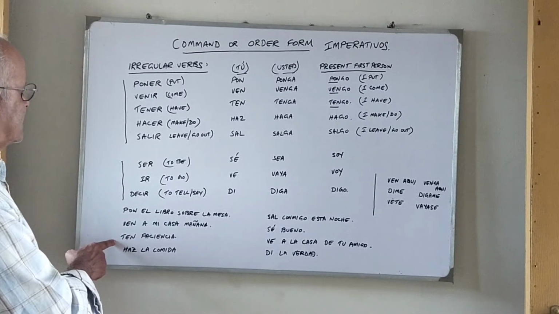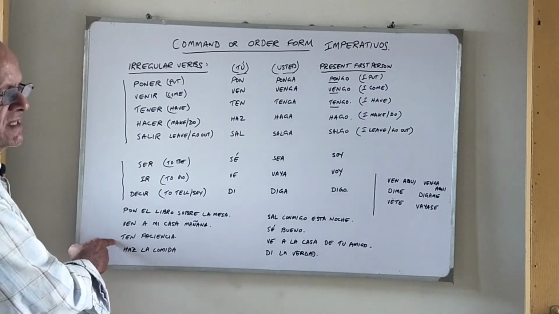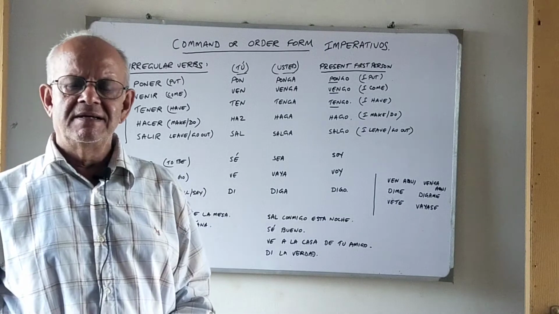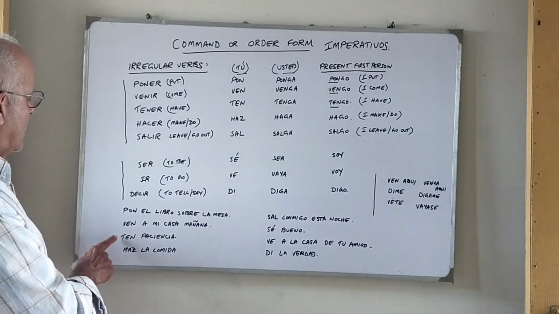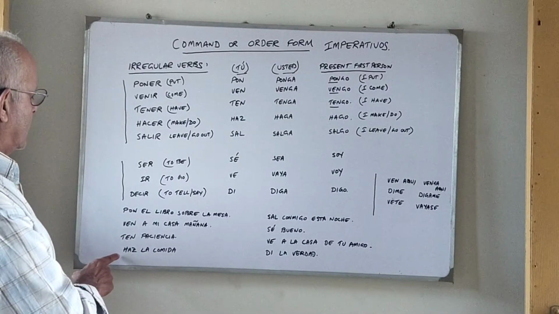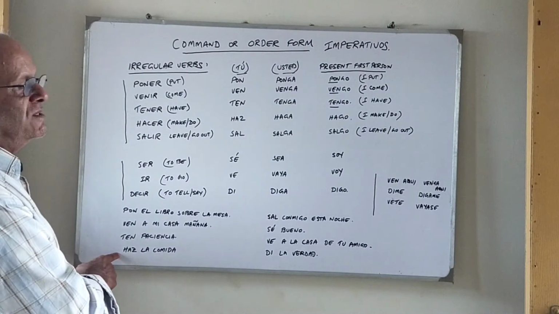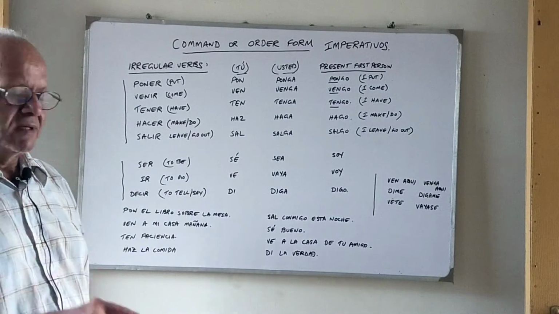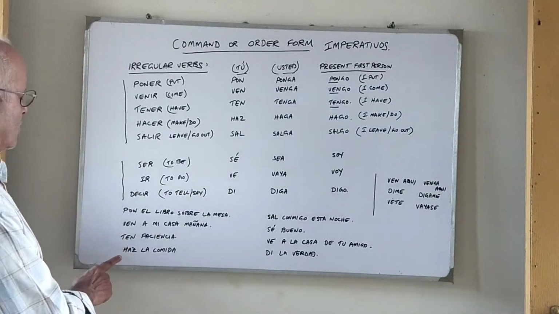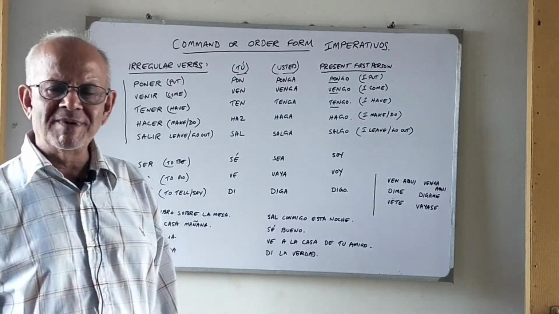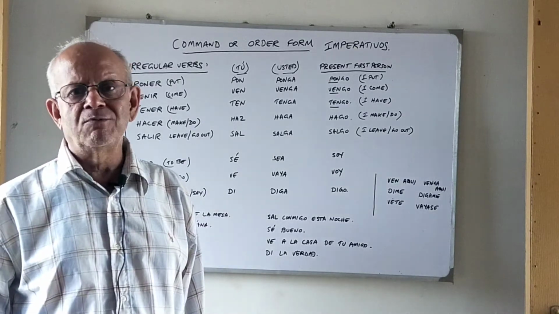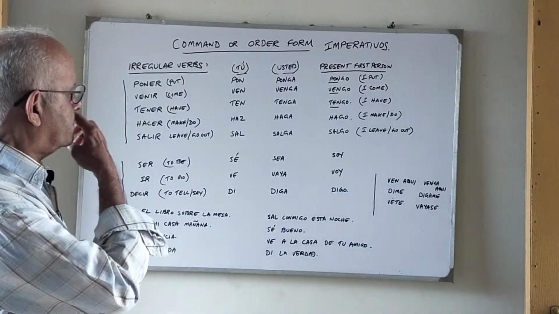Tener. Tener is, for example, ten paciencia. Ten paciencia is have patience. This is in the tú formation. Usted formation would be tenga paciencia. Okay, hacer. Hacer means to make or to do. Hacer has 2 meanings, remember? So we are using it as make. How will you say make the food? Haz la comida. This is the tú formation, and haga la comida would be the usted formation.